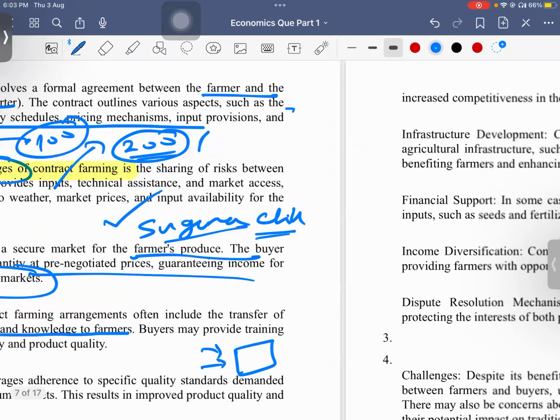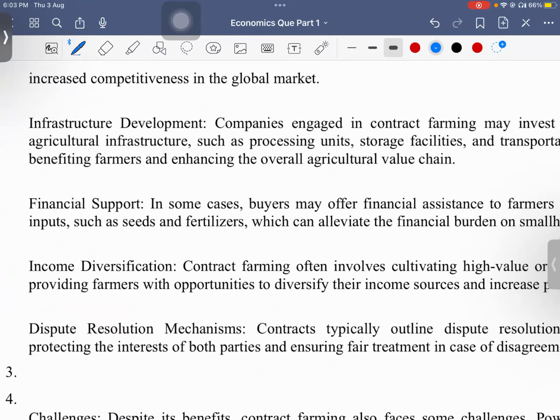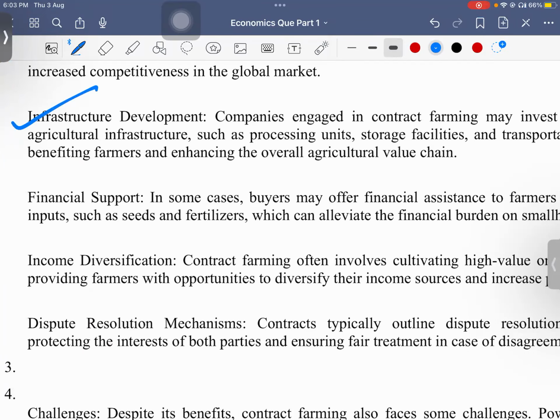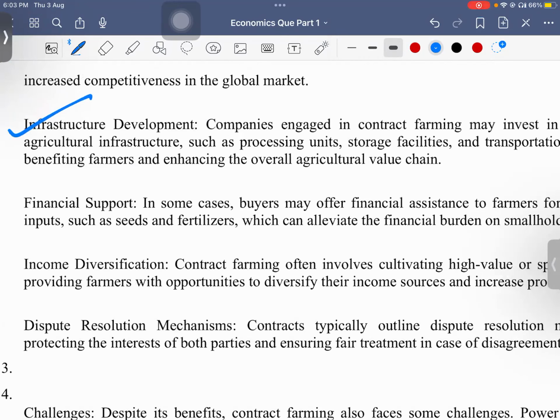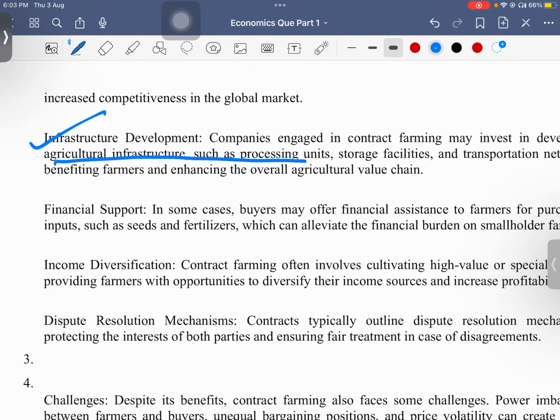And also we can do export. Then infrastructure development. These companies may invest in the development of agriculture infrastructure like processing units and storage facilities. We have many Agri companies also working on it.